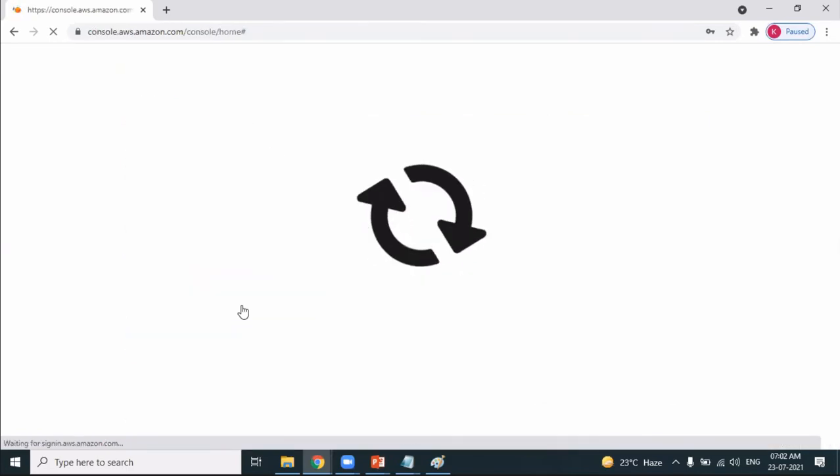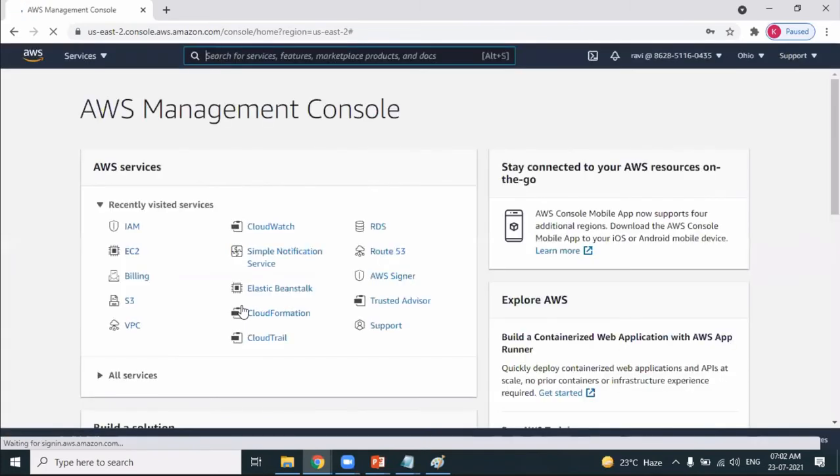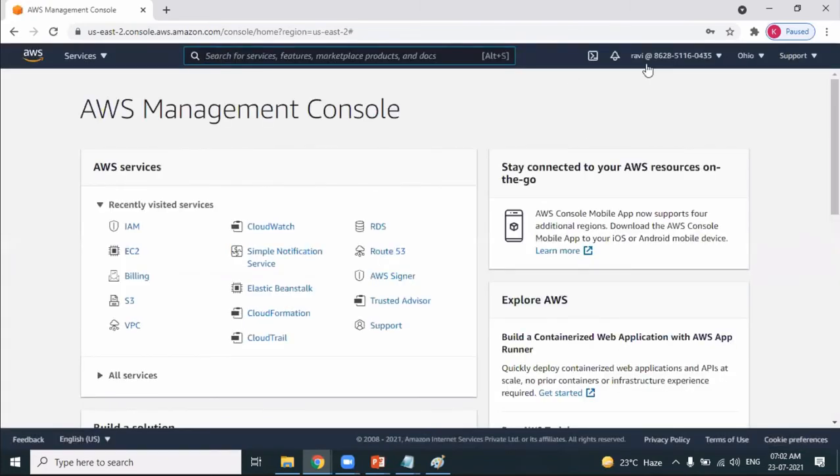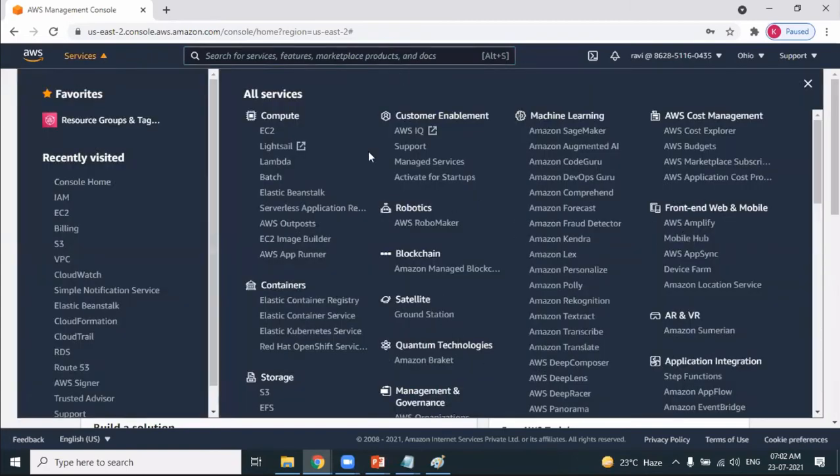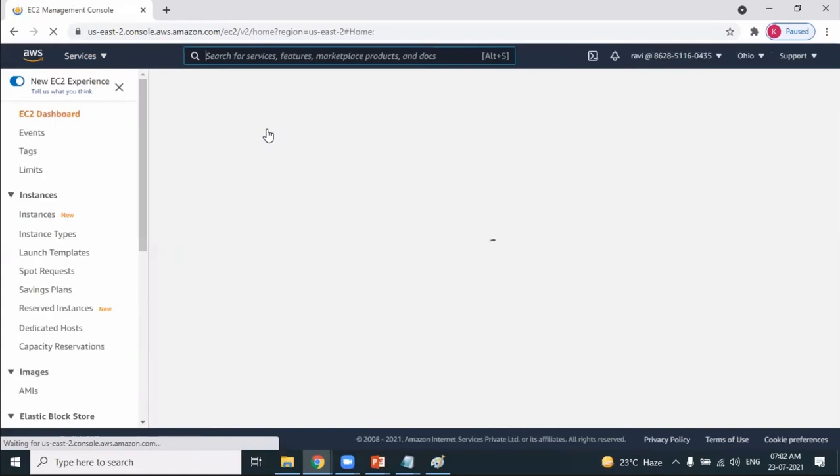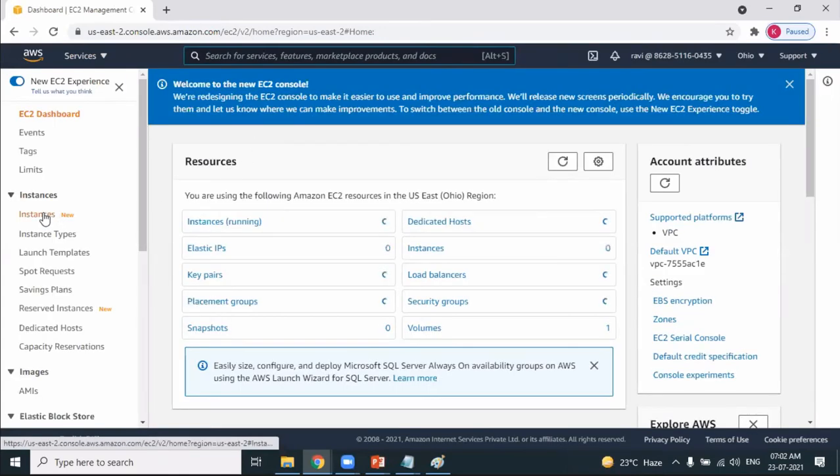This is the first time we are experiencing the identity and access management user. You can see here Ravi, which belongs to this particular root user. When you're getting a username at the rate of a 12-digit account ID, that means it's nothing but an IAM user. When you go to the list of services, these are the services available, but can he access EC2? Yes, because he's having EC2 access. He can go to instances.